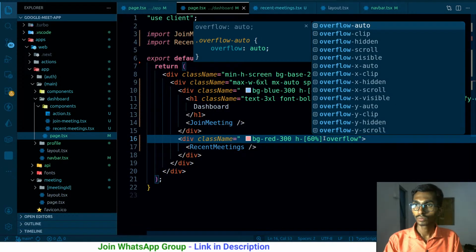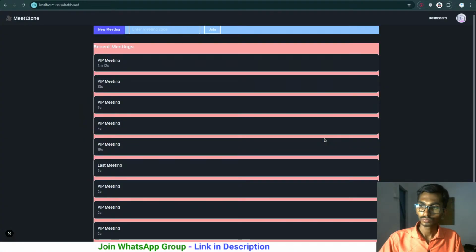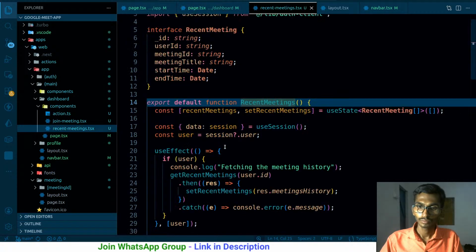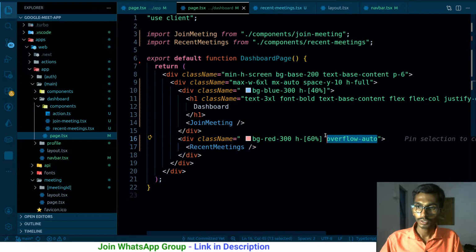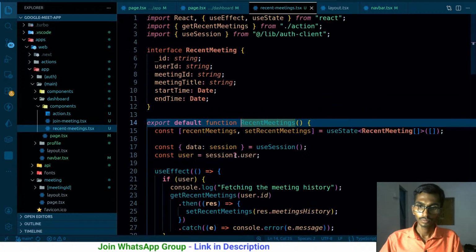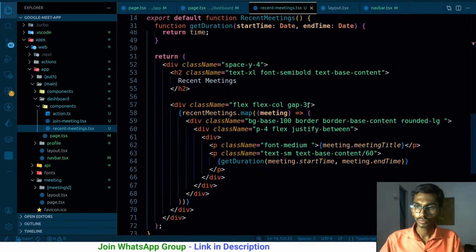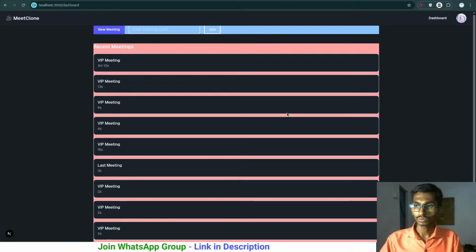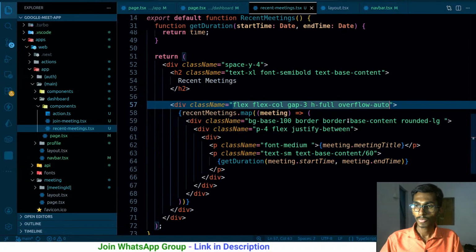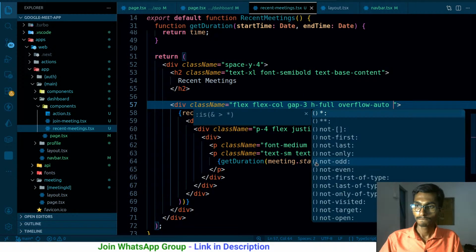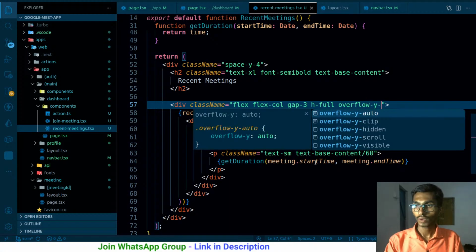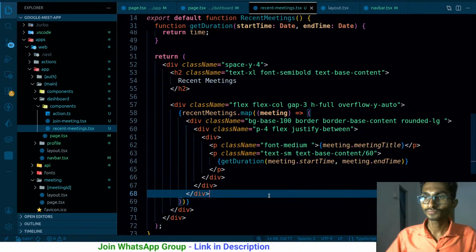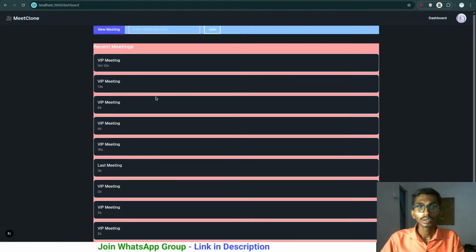And overflow auto. I don't need to have it here, probably here. So height is gonna be full, overflow, that's gonna be auto, overflow y is gonna be auto. It doesn't seem to be working at all. Why?